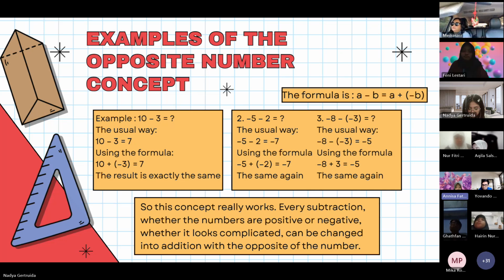So this concept really works. Every subtraction, whether the numbers are positive or negative, whether it looks complicated, can be changed into addition with the opposite of the number. This is proof that mathematics is consistent. If we already understand the basic concept, we do not need to be afraid of problems that look complicated.